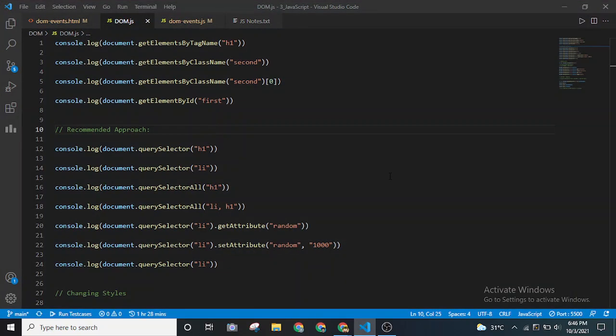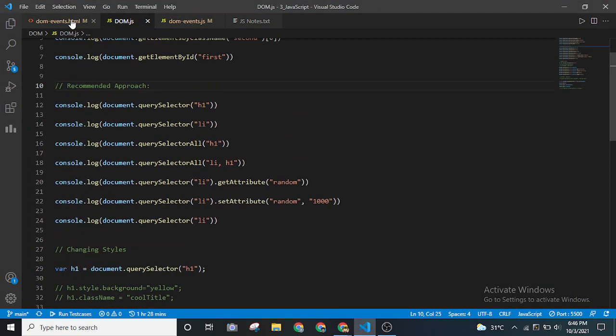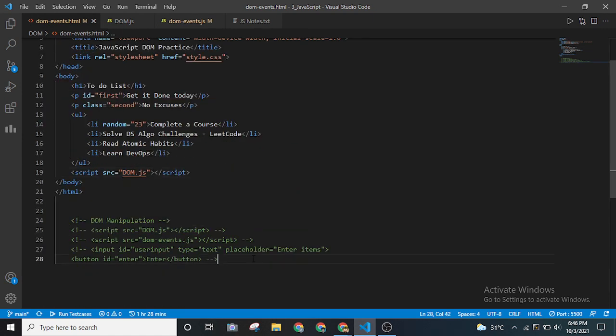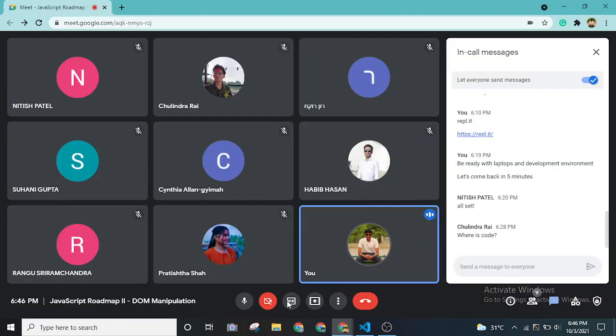Let me show you the next part, which is DOM events. Before moving on, I'll quickly add some of the code as well.